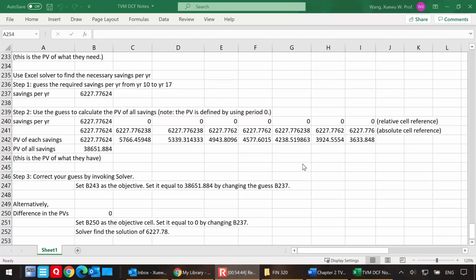This is the conclusion of our time value of money and discounted cash flow discussion. Please work on the homework problems and let me know if you have any questions.